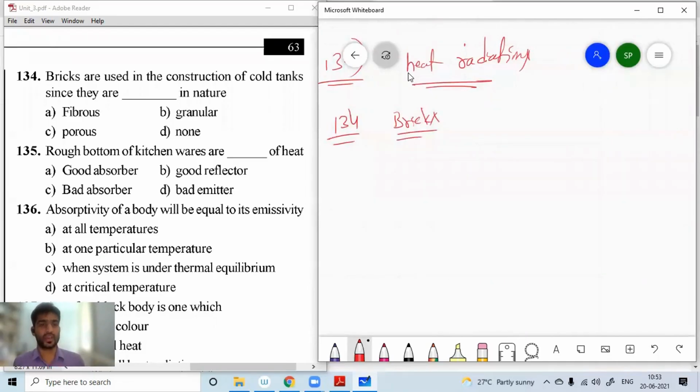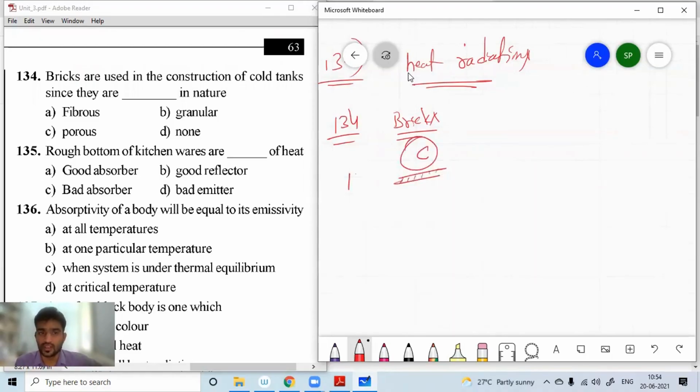Porous, fibrous, granular, none. See, bricks means in between there will be a gap, from one brick to another brick. That means gap means porous. Right or not? So for question number 134, C.